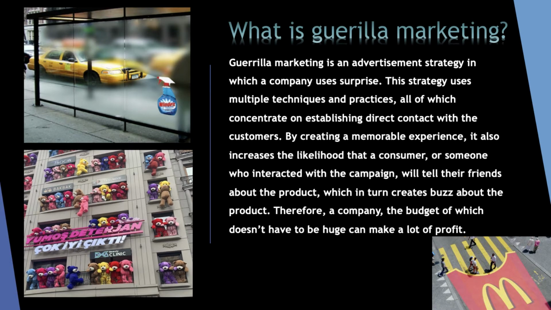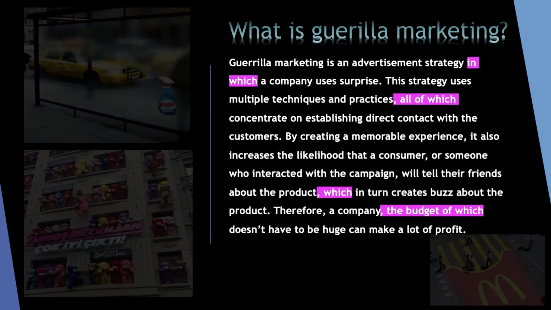Let's now see the examples of special uses of relative clauses. So, in this text, there are 4 special uses of relative clauses, as you can see highlighted in pink. And what makes them so special? Let's see. In the first one, as you can see, we use a preposition before a relative pronoun, in which. In the second one, we use a quantifier, all of which.